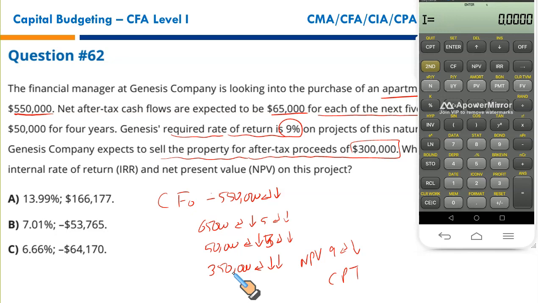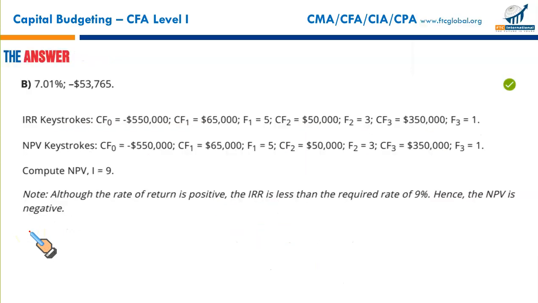Press NPV, you need to enter the discount rate 9, enter, down arrow key, press CPT, and there you go. NPV is negative 53,765. What about the IRR? Press IRR, CPT, 7.015. There we go. B is the right answer, and B it is.